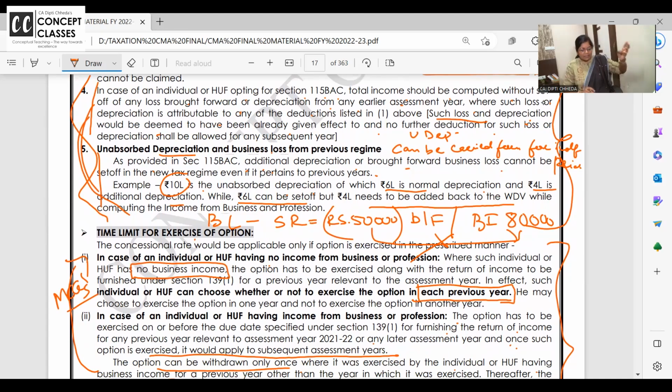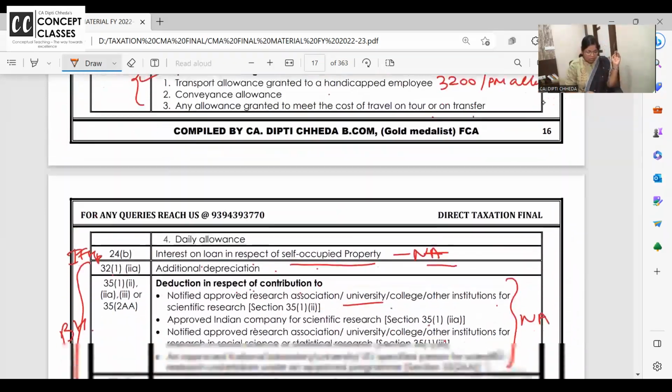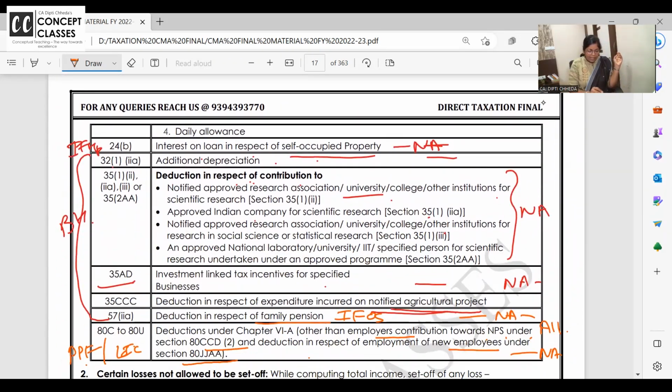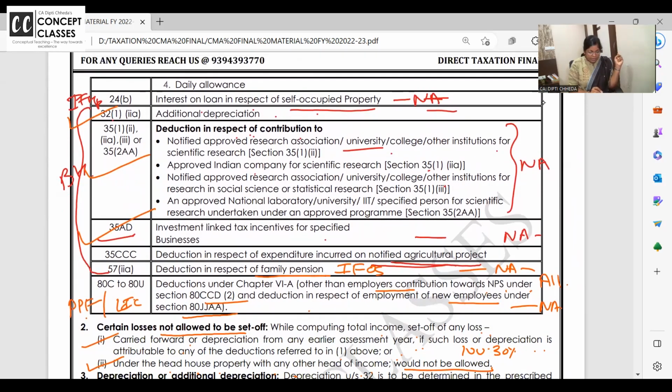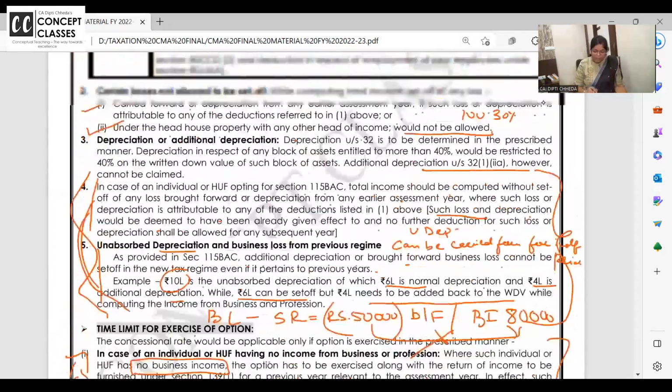See, in the business head, which deductions are not allowed? Check the list. Additional depreciation, scientific research, 35AD specified business, and agricultural project. So if these are not allowed as it is, then why would we allow the losses related to this? Simple logic. Just solve the problem with me, it will be very clear.